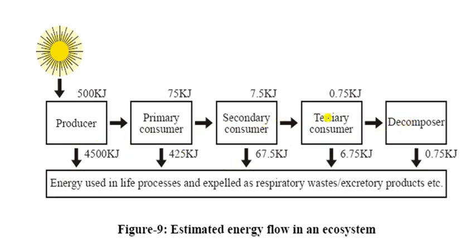So this is the energy flow given here. Here is 500 kilojoule, then 75 kilojoule, 7.5 kilojoule, then 0.75 kilojoule, and for the decomposer, 0.75 kJ. So this is the energy used in life processes and expelled as respiratory waste and other products. So these are the estimated energy flows in the ecosystem. You should always remember that 10% of energy flows, is transferred, from one level to another level.